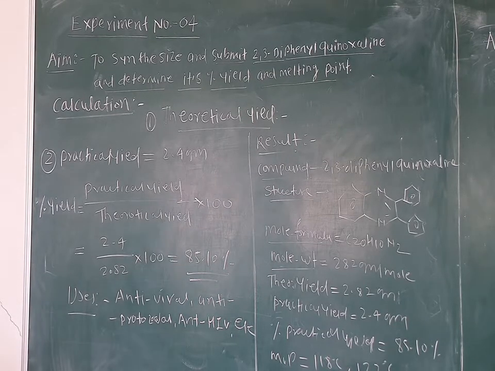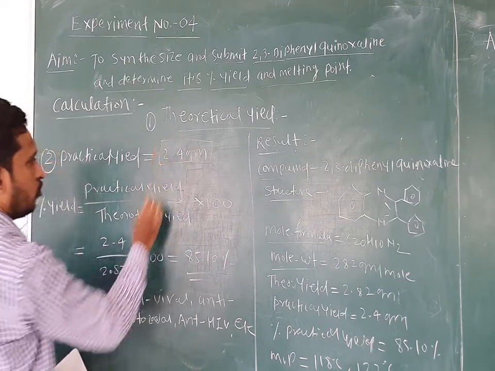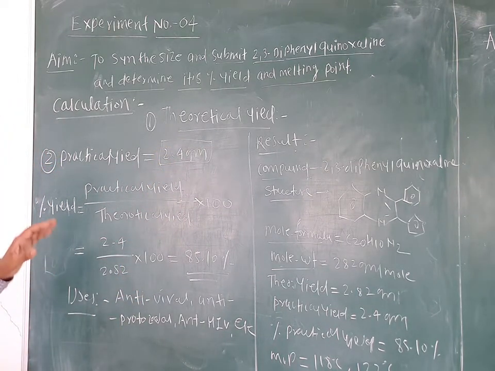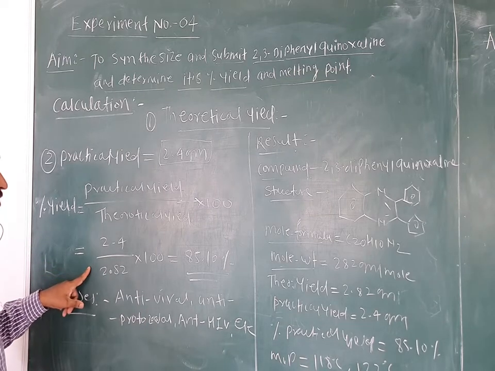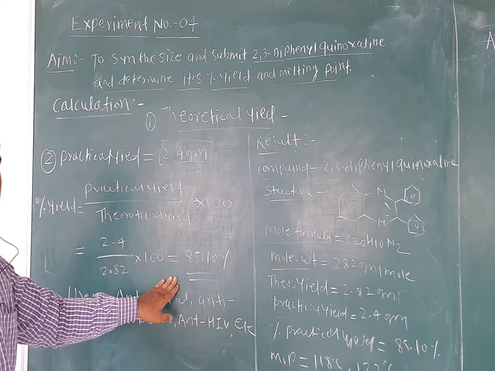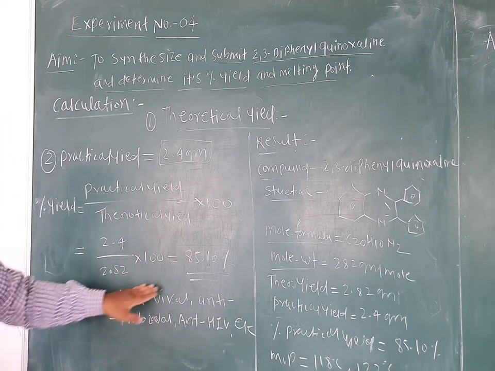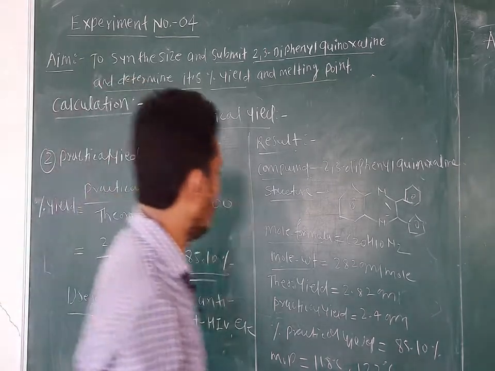After doing the practical and the theoretical yield calculation, let us do the percent practical yield calculation. The practical yield of our compound is found to be 2.4 gram. Let us put this into the formula: percent practical yield is equal to practical yield upon theoretical yield into 100. So 2.4, the practical yield, upon 2.82, the theoretical yield, into 100. We get 85.10%, the percent practical yield of 2,3 diphenyl quinoxaline. After this calculation, let us see the result.